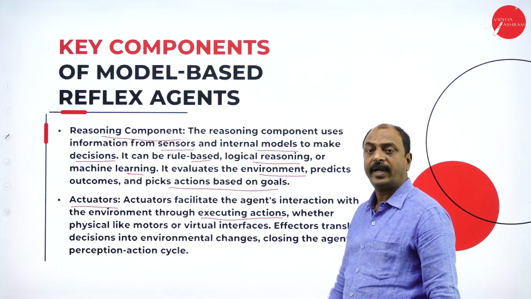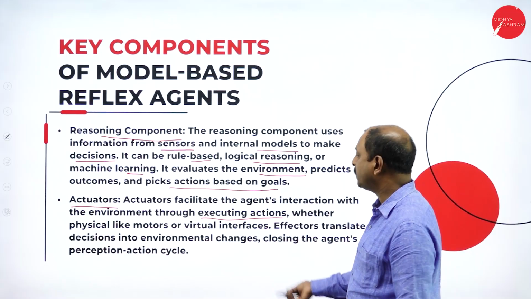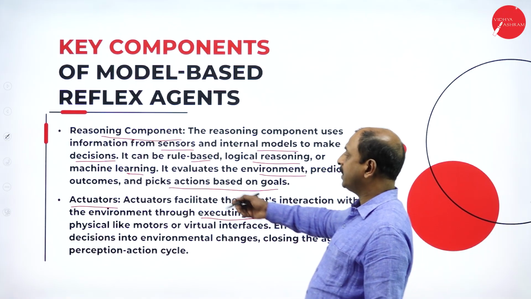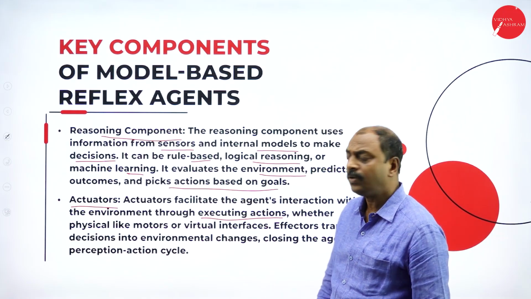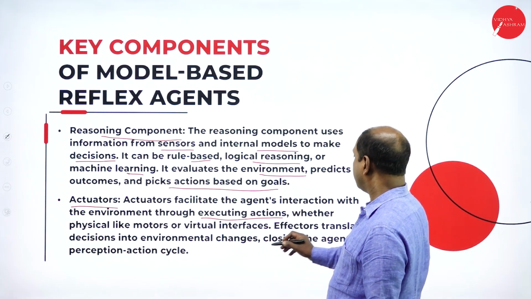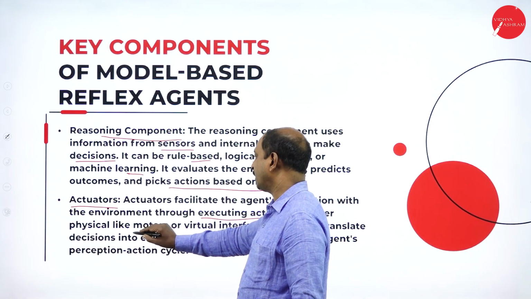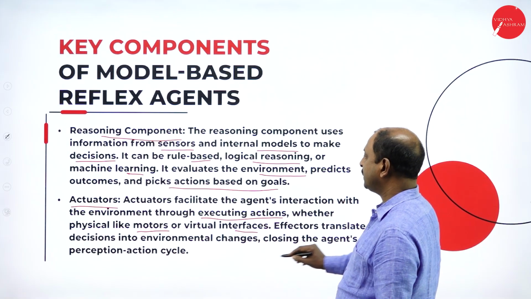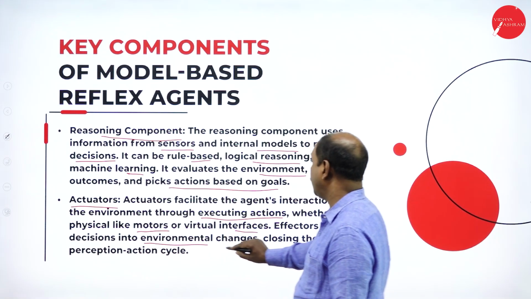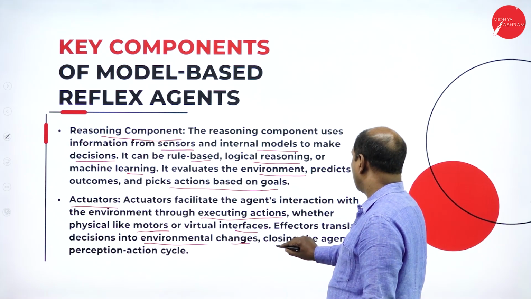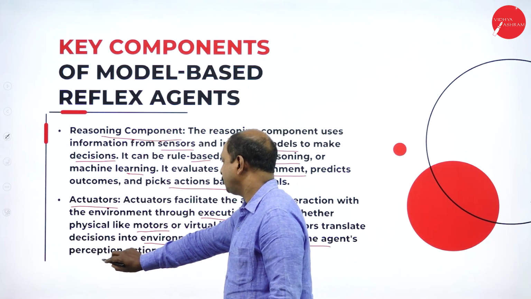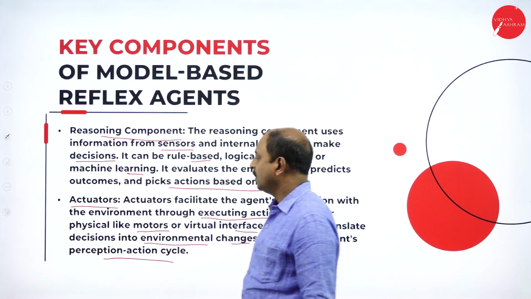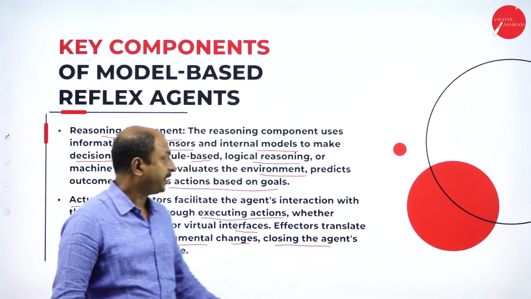So what is the function of actuators? It is going to execute the action based on the decision taken in the respective models. Whether it may be physical, like motors, or virtual interfaces, effectors translate decisions into environmental changes, closing the agent's perception-action cycle. So this is how the action takes place.